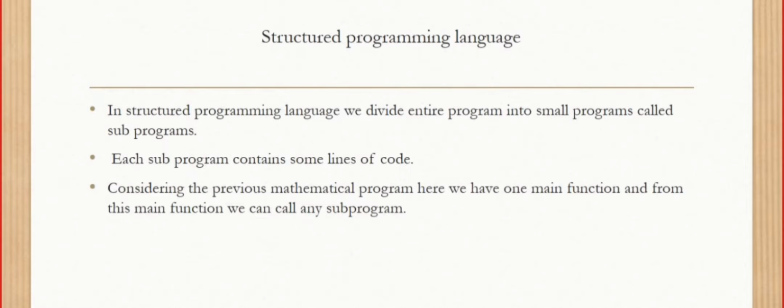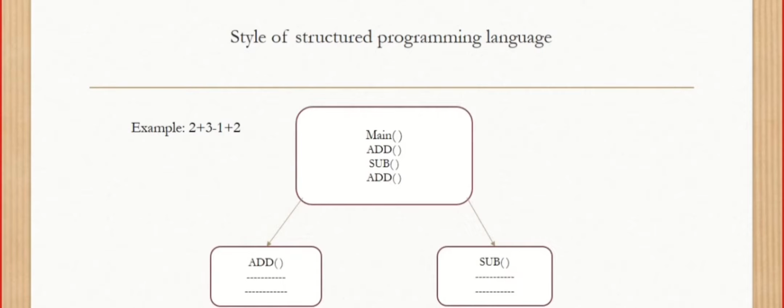So what is this structured programming language? In structured programming language, we divide our entire program into small programs called subprograms. Each subprogram contains some lines of code. Consider the same example, mathematical operation. Here we'll have one main function, and from this main function we can call any subprogram. I'll show you the style of structured programming language. Consider this entire program. In this entire program we'll have one main function. Inside this main function it contains sub functions like add, sub, mul, anything. Whatever you want you can place there.